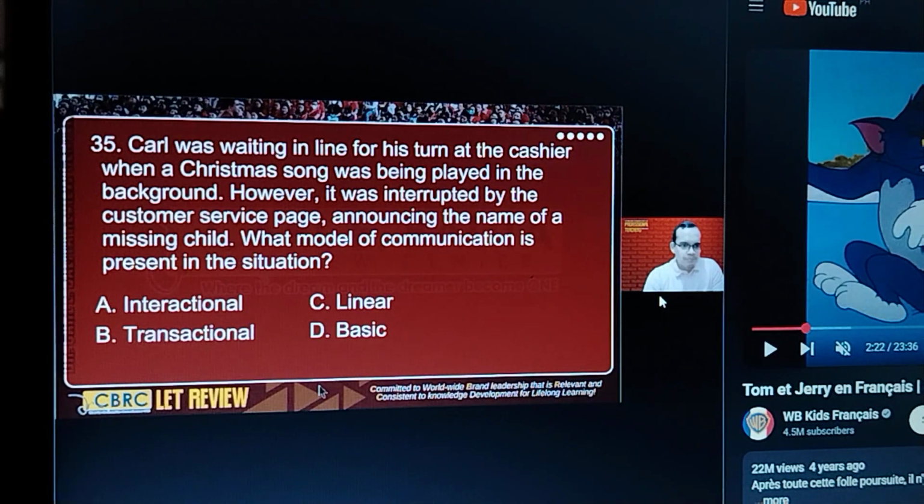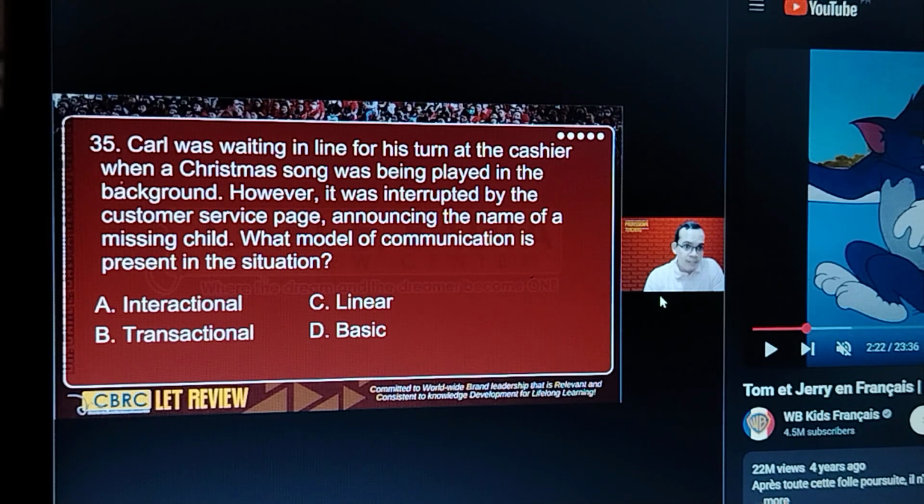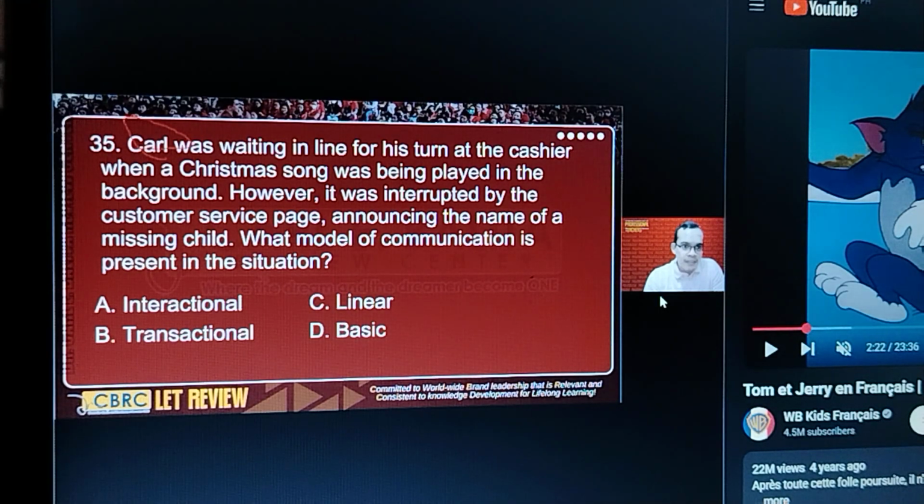Okay, next. Here, Carl is waiting in line and then listens to a Christmas song. Is he talking to someone? No, he's simply listening to a message from a service page. So in other words, Carl is not talking to someone. What type of communication is this? That is linear communication or one-way communication.